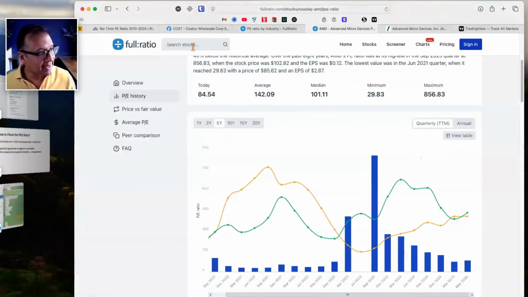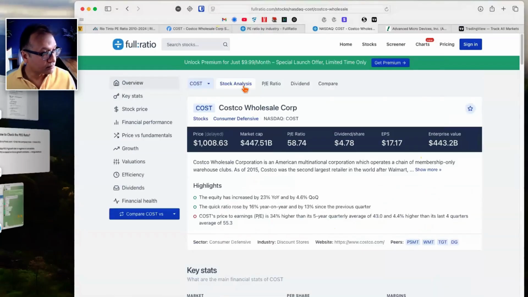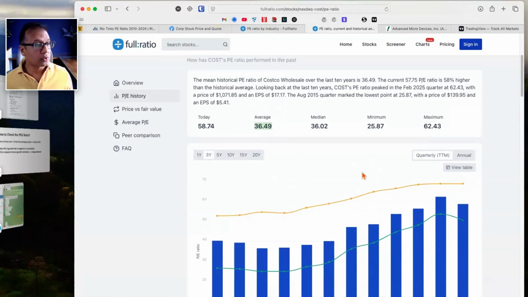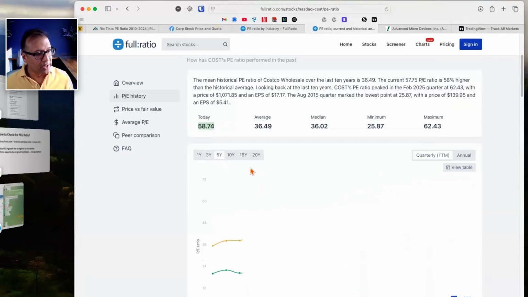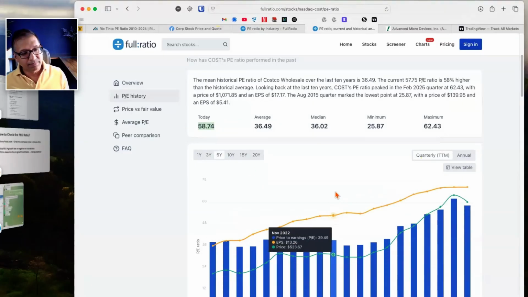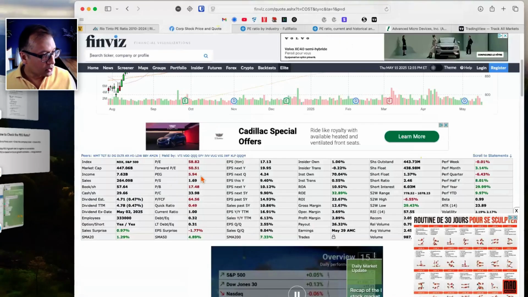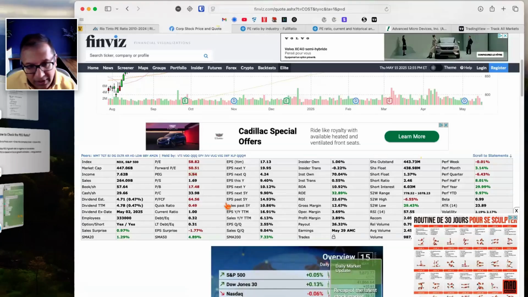Okay, let's look at its historical PE performance. So Costco on fullratio.com, go to PE ratio. All right, the average PE of Costco is 36.49. Today it's almost double that, a little less than double, at 58.74. That means today its cost is a lot higher than what people have typically paid for $1 in earning for this stock. Next, let's look at the growth of this company, which is the PEG ratio, sorry. So let's look at the PEG ratio. The PEG ratio is 5.94.